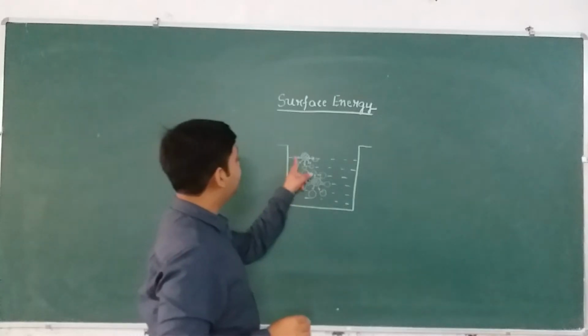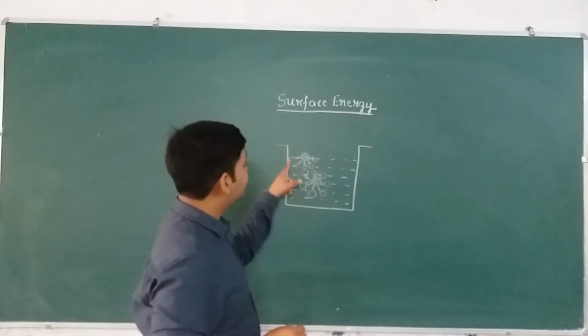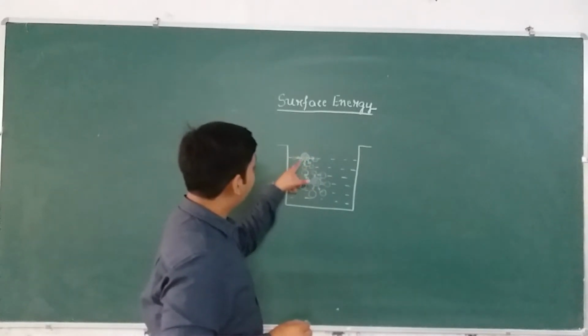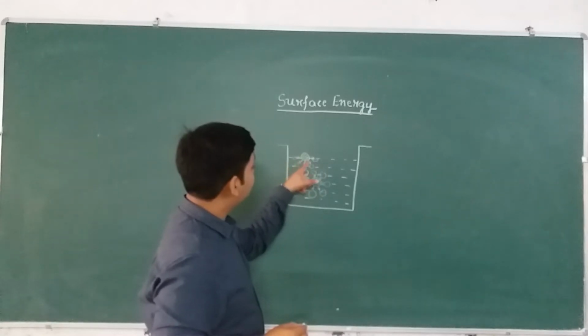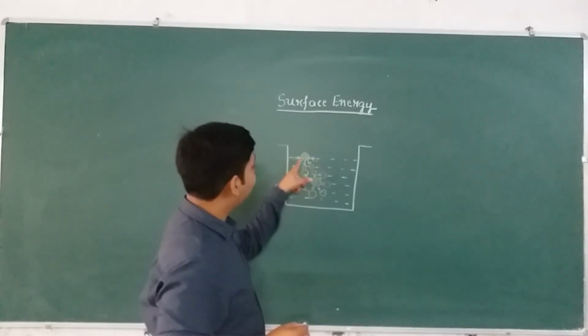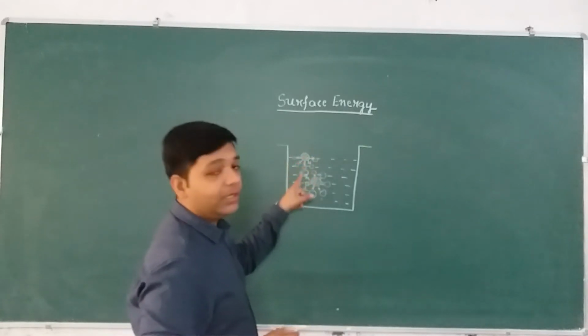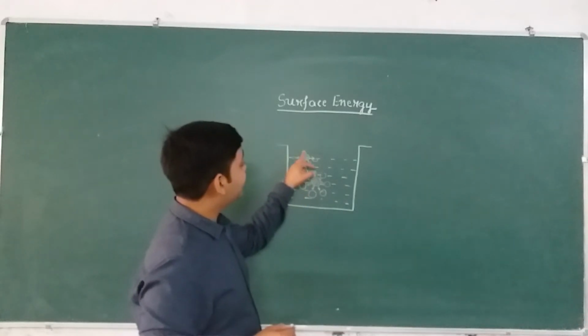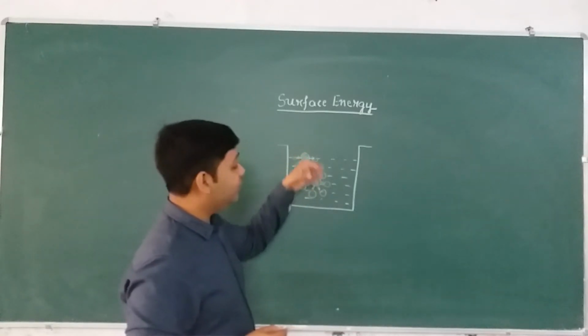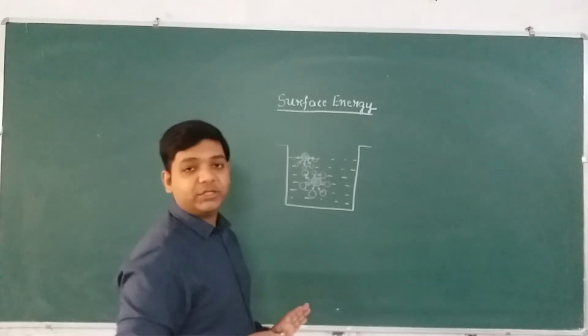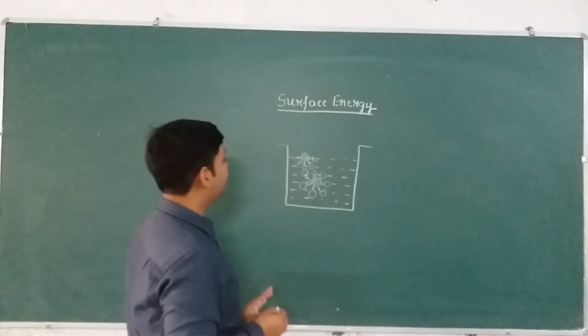Okay? If we take this force and this force, the horizontal component will cancel out and their downward component will add up. So the net force on this surface molecule will be in the downward direction. I hope I am clear about this point.